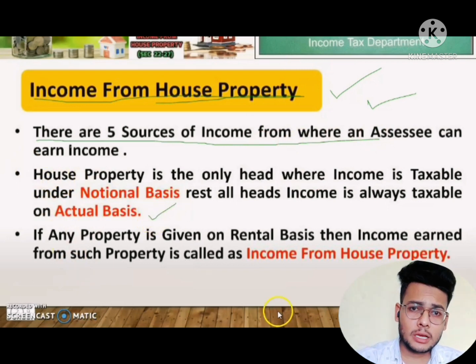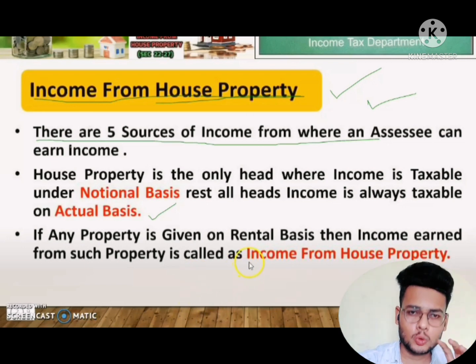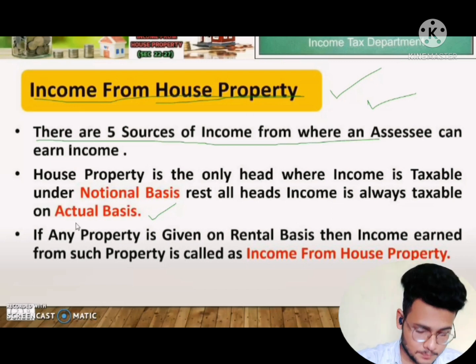So what do you mean by income from house property? Income from house property means the income which an assessee earns from the house property which he has. From that house the assessee is going to earn some income, then we will treat it as income from house property, right?